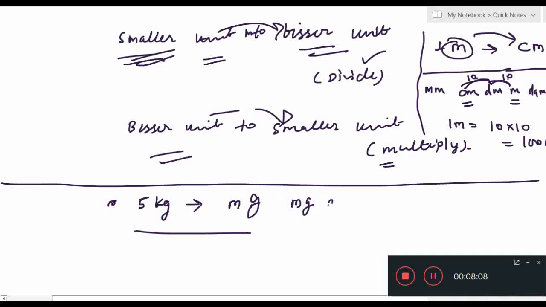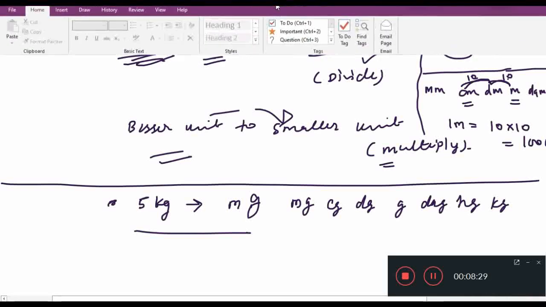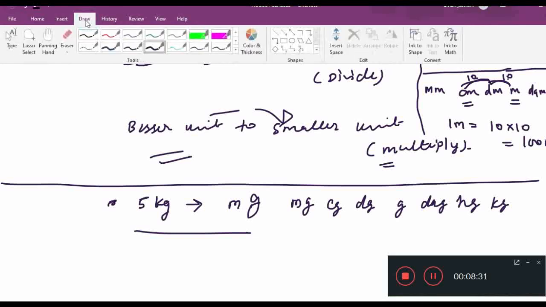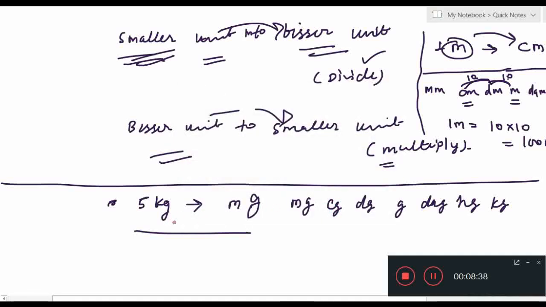So milligram, centigram, decigram, gram, decagram, hectogram, kilogram. Milli, centi, deci, then unit, deca, hecto, kilo. Now as you can see, here I have 5 kg, and 5 kg I have to convert into milligram.